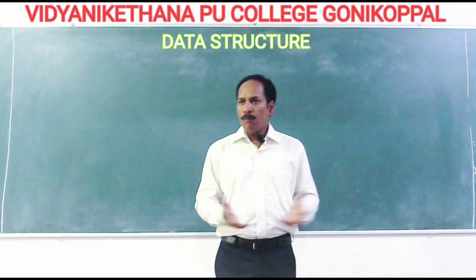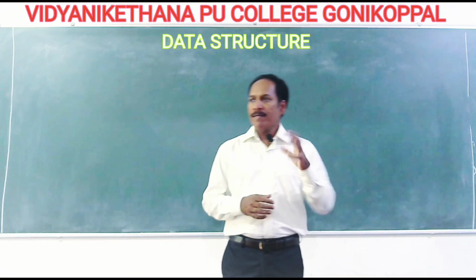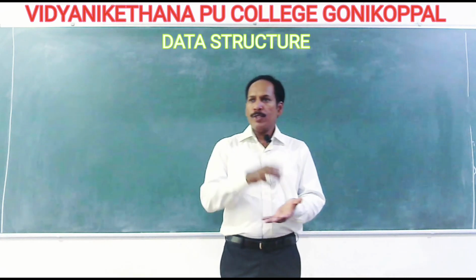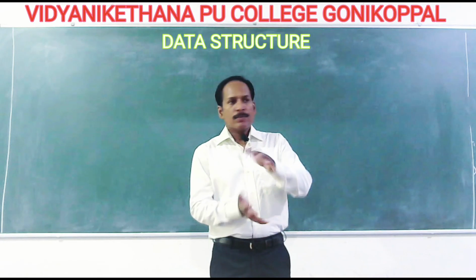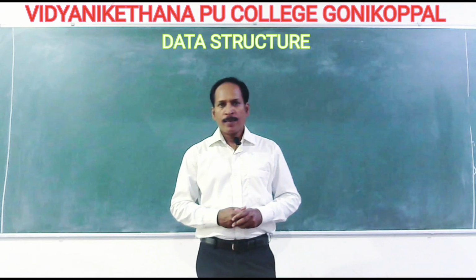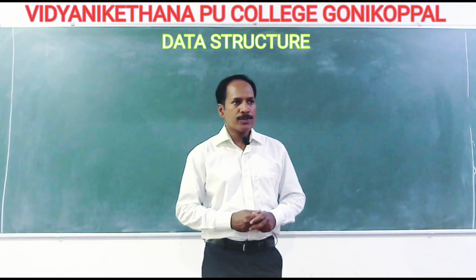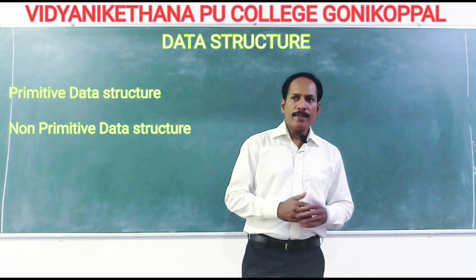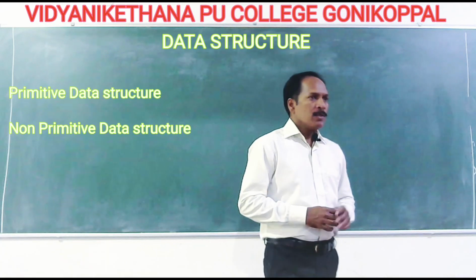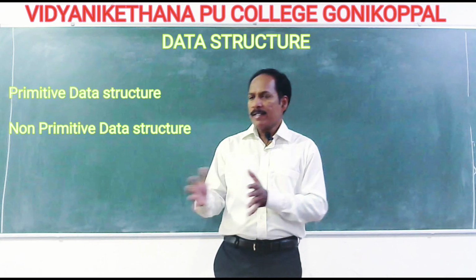Whenever we want to organize data in memory, we come up with a specialized format. We do so that the operations of accessing, storing and modifying can be performed. That is the organization of data in computer memory. I think we have understood what a data structure is. There are two types of data structures. One is called primitive data structure, and another is called non-primitive data structure. As I have already told, it's a specialized format. I will give an example also.